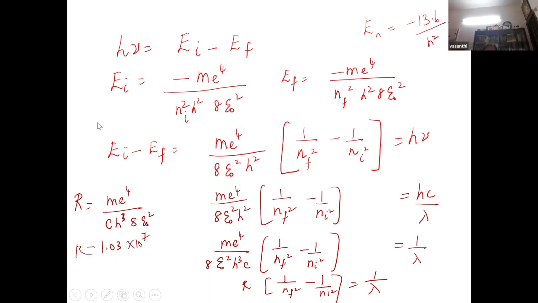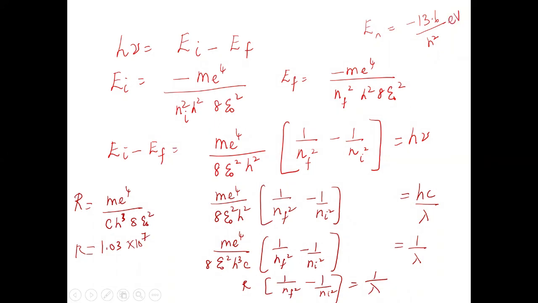So we get this formula called the Rydberg formula, isn't it? EI minus EF is this value, 1 by NF square minus 1 by NI square, because it's EI minus EF and both are negative. You have to make the children remember the formula. EI minus EF is h nu, so you will write this as hc by lambda. This will be a very useful formula: 1 by lambda is R into 1 by NF square minus 1 by NI square. Ni is the higher orbit, NF is the lower orbit, so this will be positive.